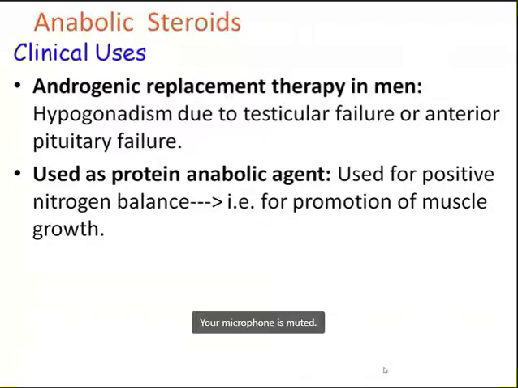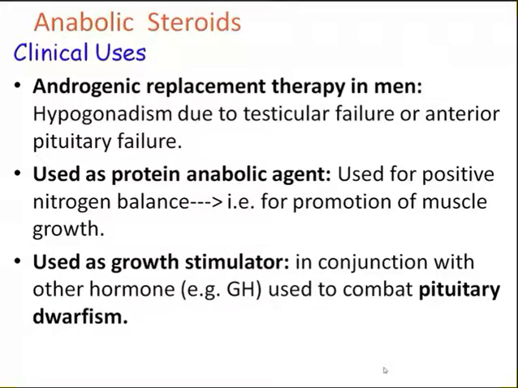They are also used as growth stimulators in conjunction with other hormones to combat pituitary dwarfism. Three main uses of anabolic steroids: one, androgen replacement therapy; another, protein anabolic agents; and used as a growth stimulator in pituitary dwarfism.